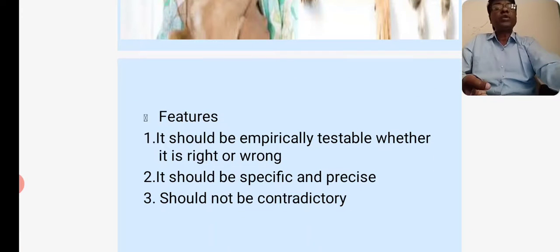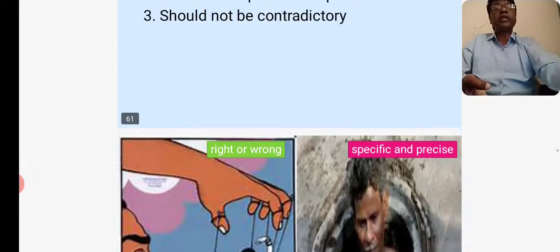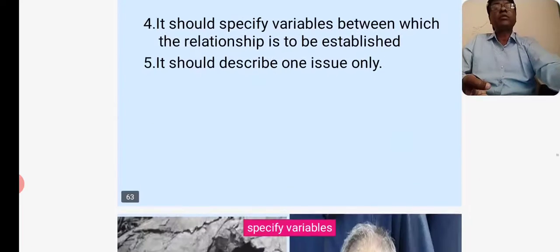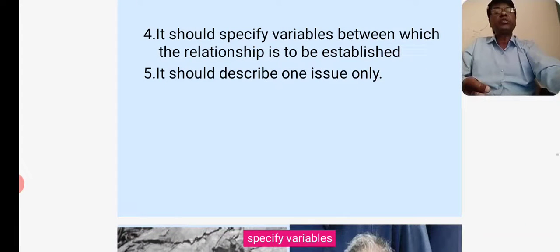Features. It should be empirically testable, whether it is right or wrong. It should be specific and precise. It should not be contradictory. It should specify the variables between which the relationship is to be established. And it should describe one issue only.